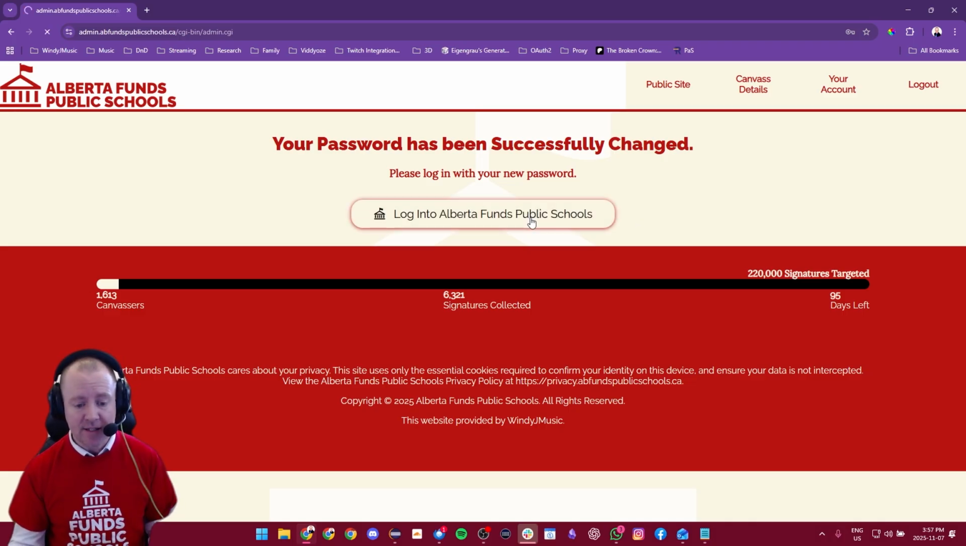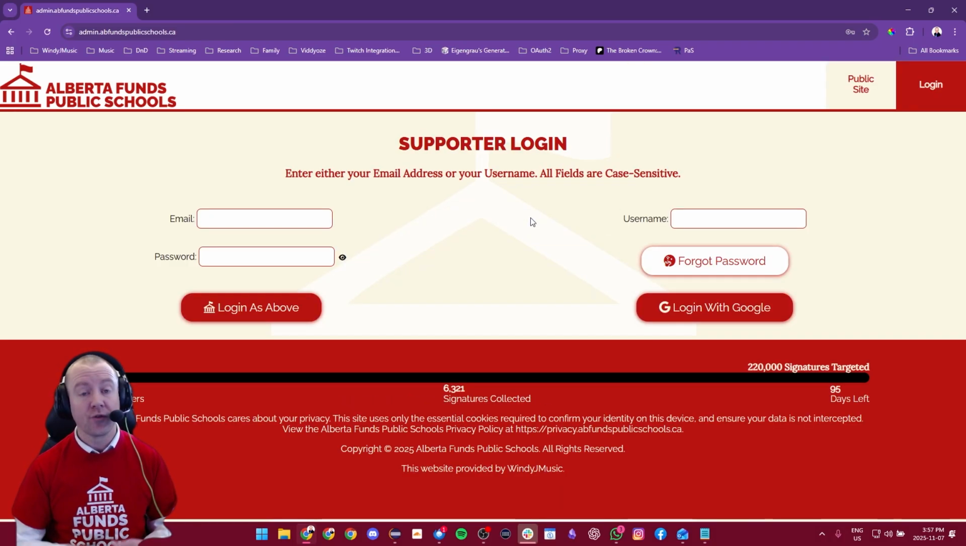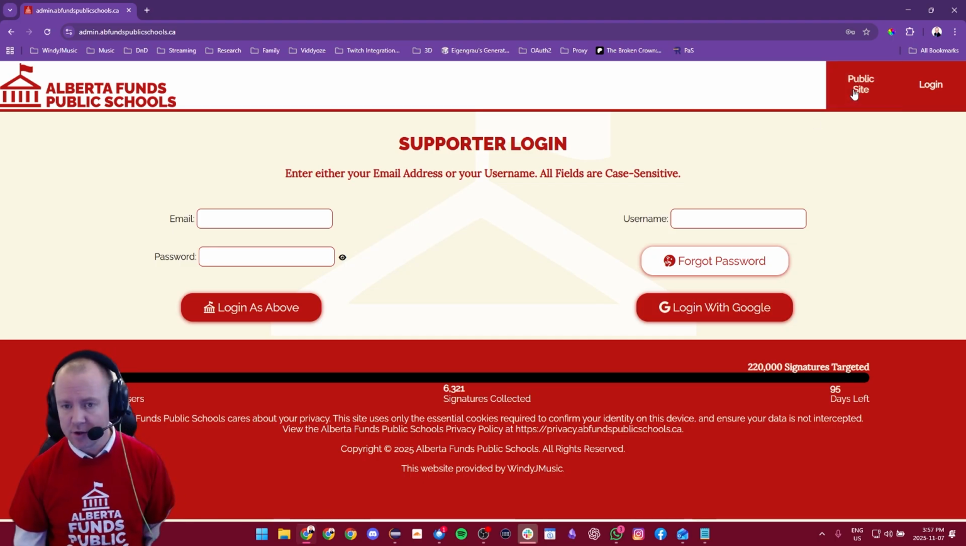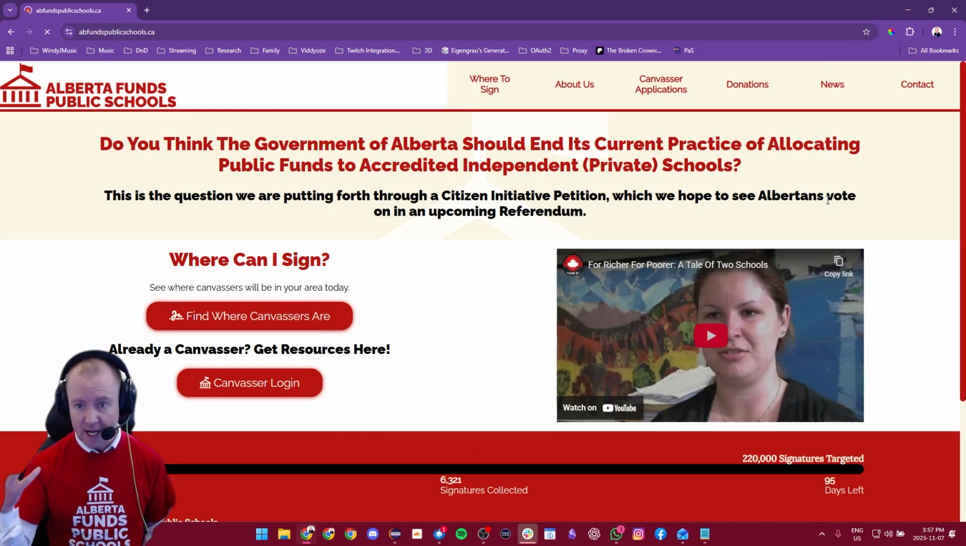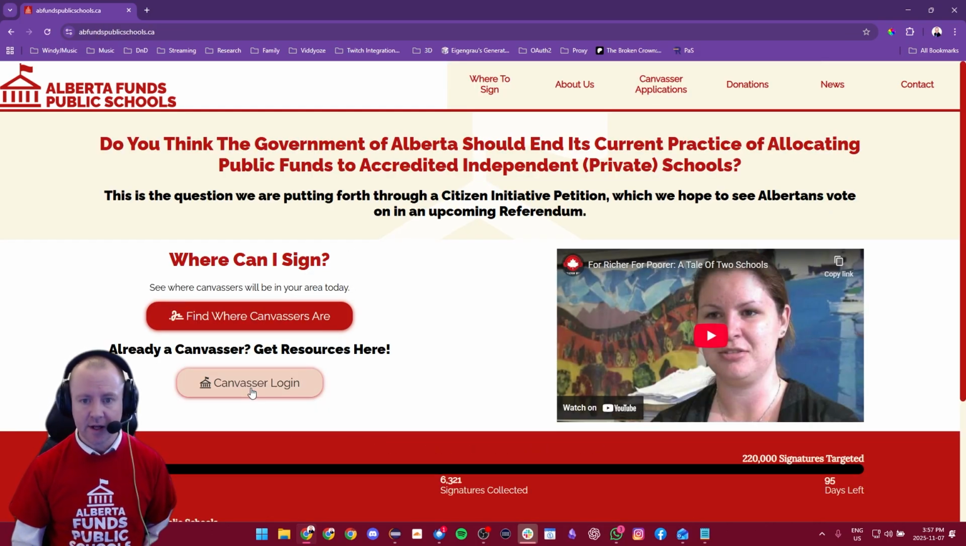The easiest way is to click this button. You can also get to this login page from the main Alberta Funds Public Schools website. The best way to do that, I'll show that really quickly here for you, is when you're on the main site, which looks kind of like this, there's a little button over here that says Canvasser Login, just right over top of my shoulder here.